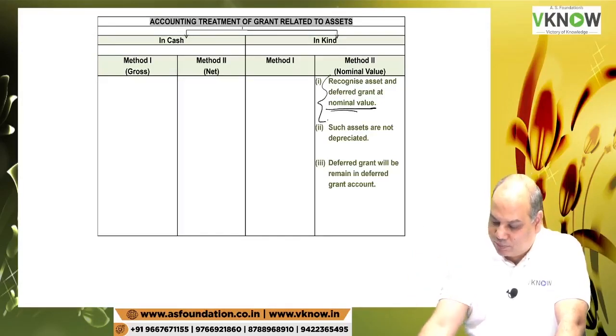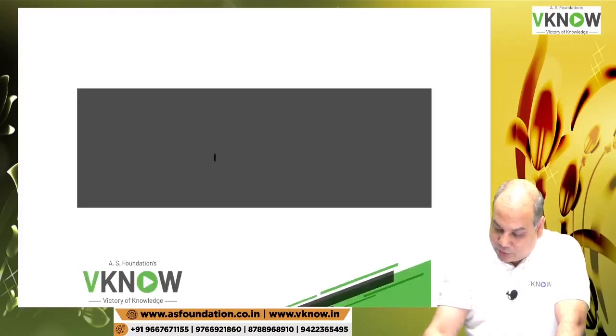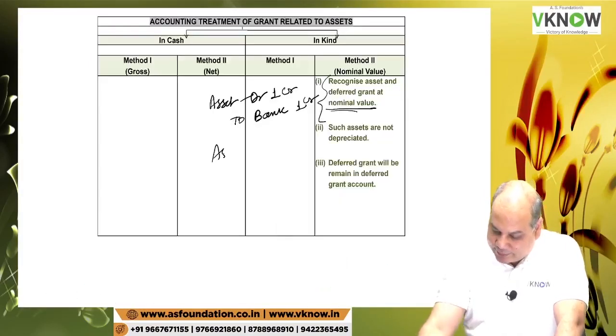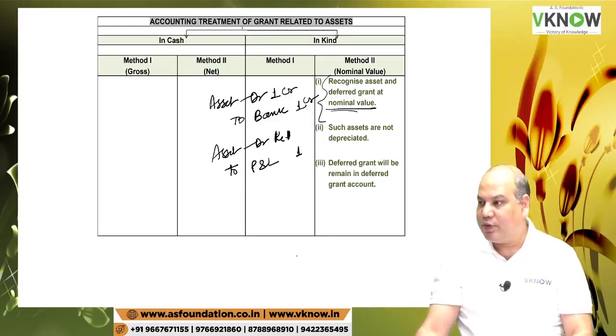Like suppose I have paid 1 crore for an asset whose fair value is 10 crore, then I will pass the entry for 1 crore only. Asset account debit 1 to bank account 1. If I have not paid anything, then I will pass the entry: asset account debit rupee 1 to, maybe you can credit P&L account 1. 1 rupee does not make any difference whether you credit P&L account or deferred income or whatever. Does 1 rupee make a difference?